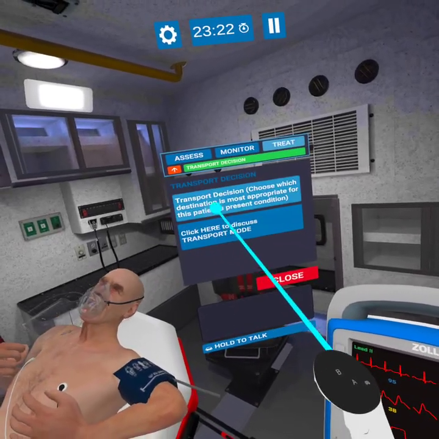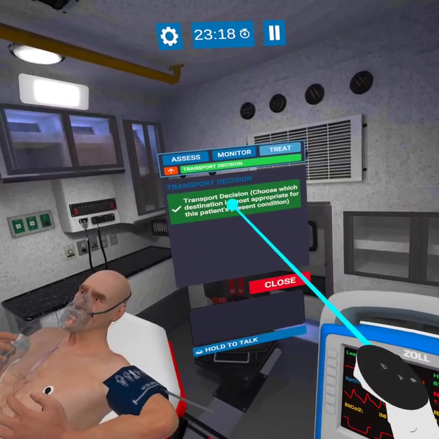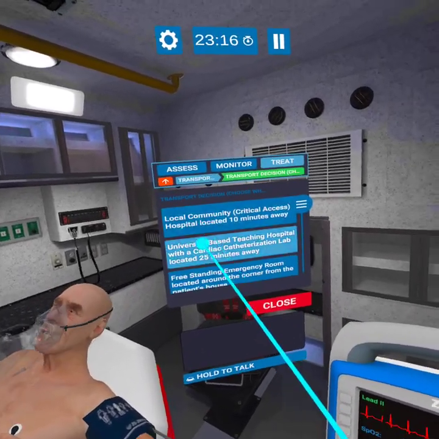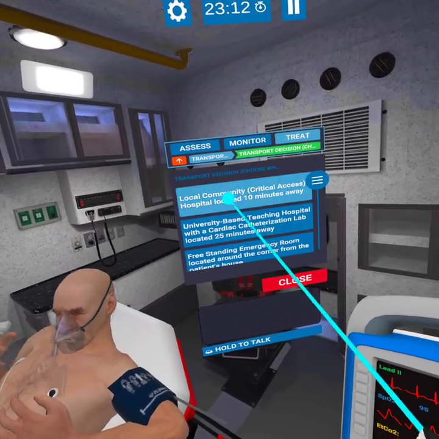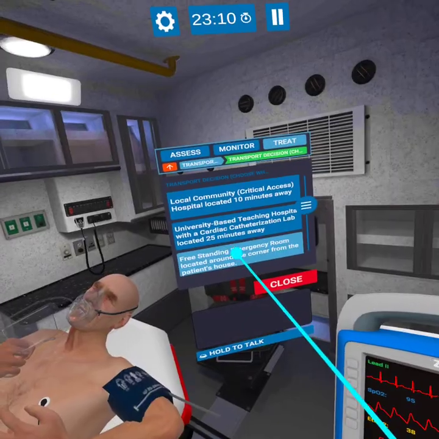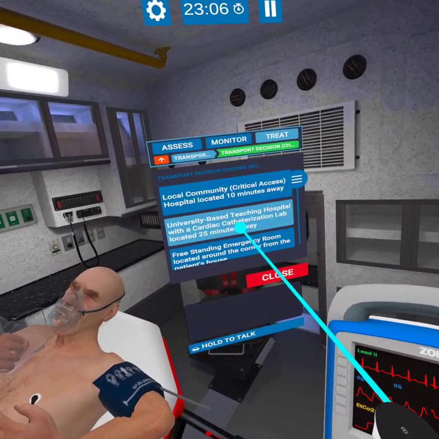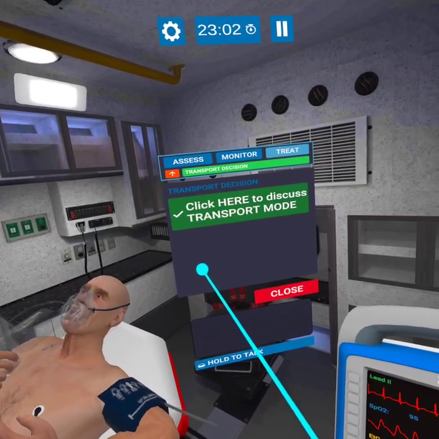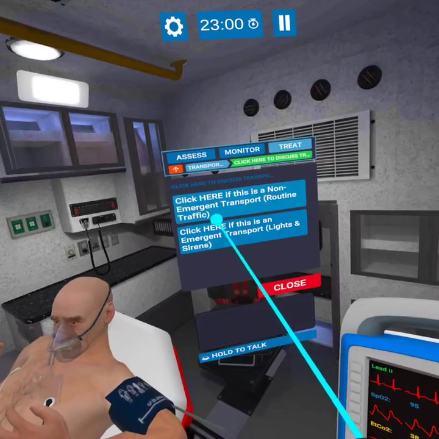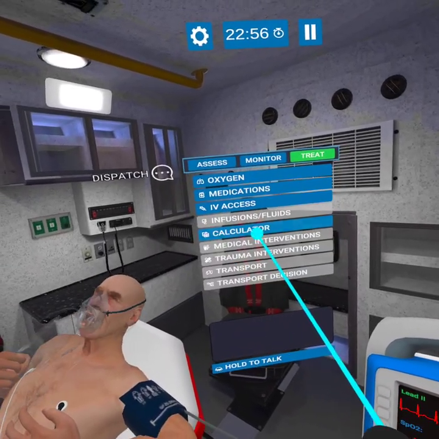So transport decision, based on his current condition, where's the most appropriate place to take him? This can be edited again to be your actual name of the local hospitals, the freestanding ERs. We're going to take this guy to the university-based hospital with the cath lab. And then transport mode on him, we can go non-emergent or emergent. We'll go non-emergent.